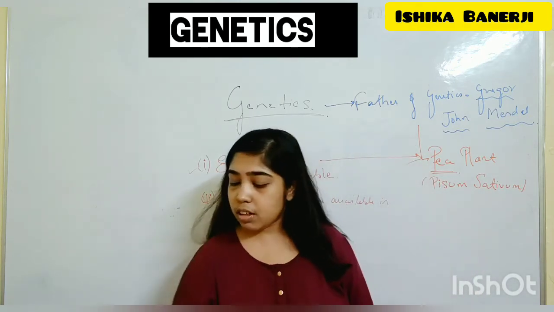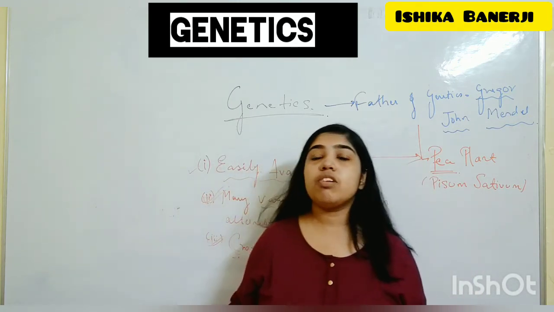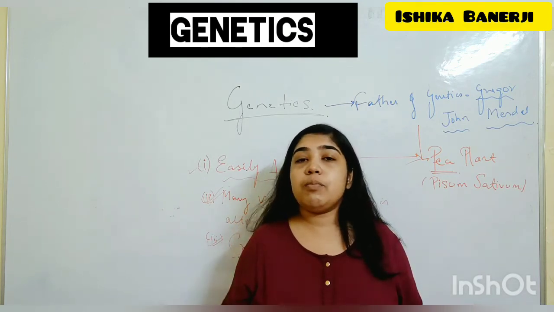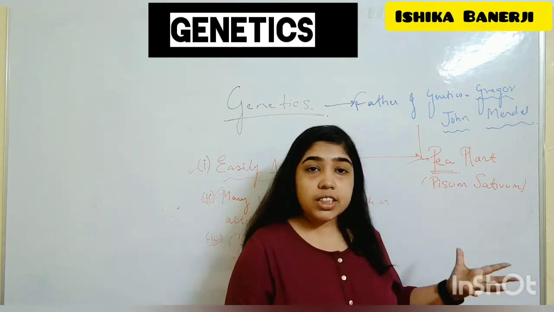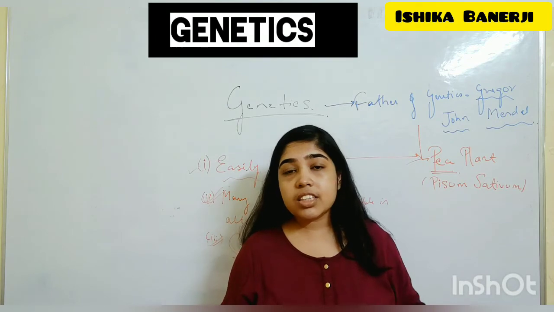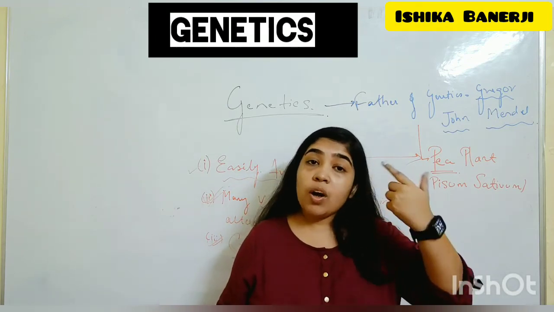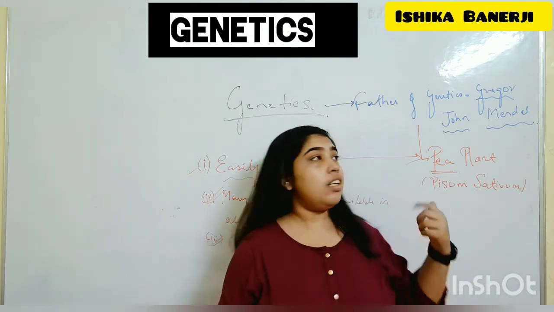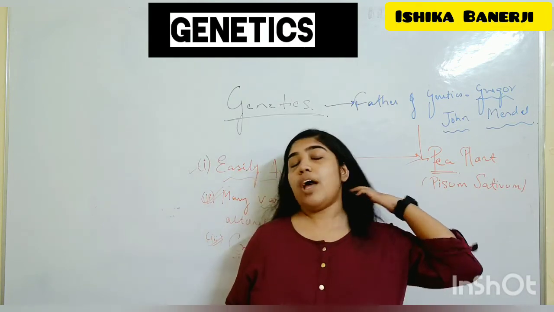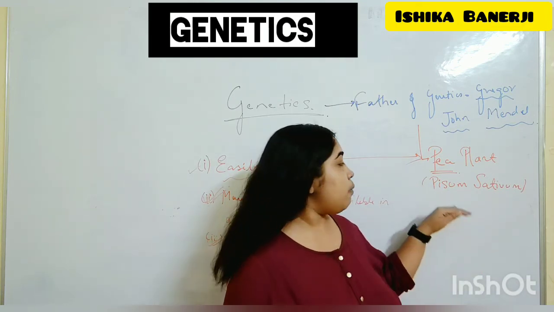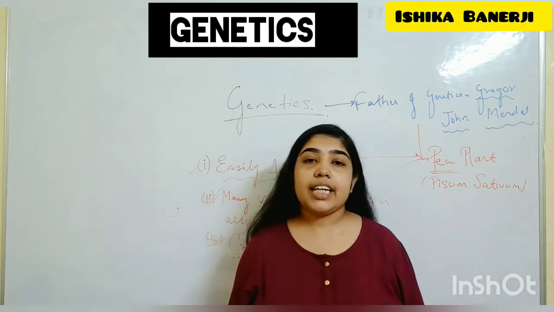So this video was about the basics of genetics. What do you understand by genetics? Who is called the father of genetics? Why is he called the father of genetics? What experiment did he do, and why did he choose pea? What is the name of pea? Pea is called Pisum sativum.